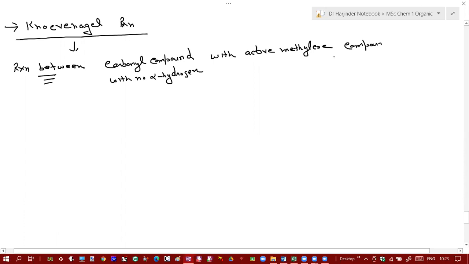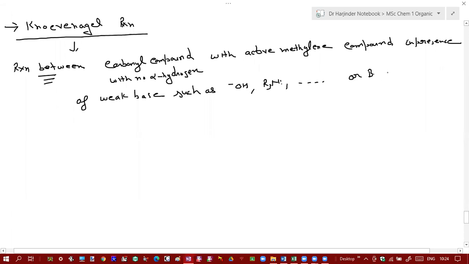In presence of either a weak base such as hydroxylamine, tertiary amines, and so on, or in a buffer system.